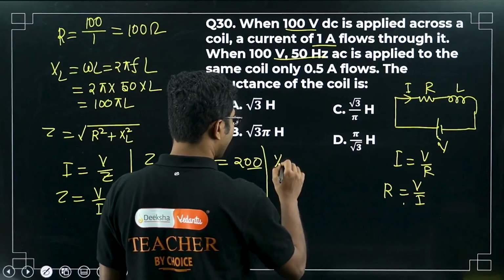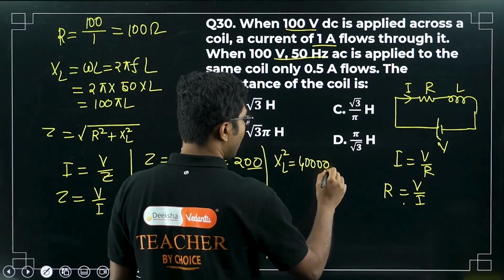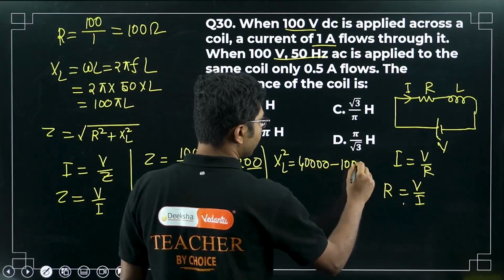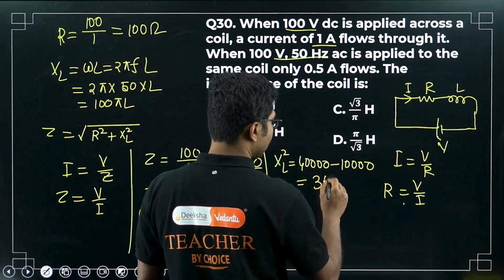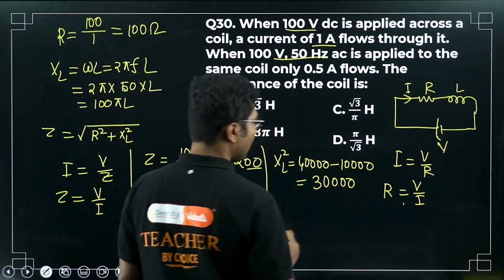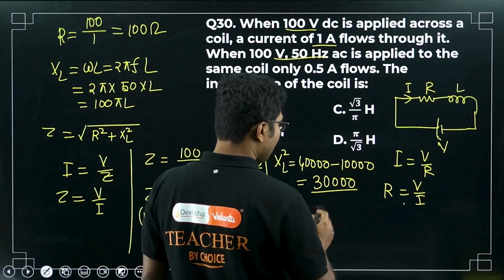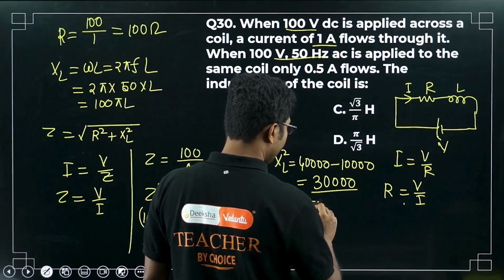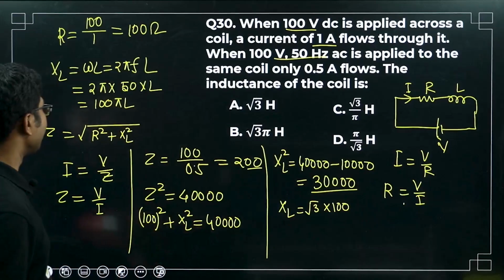So XL square is equal to 40000 minus 10000, so it will be 30000. So what is the value of XL? XL is root 3 times 100.